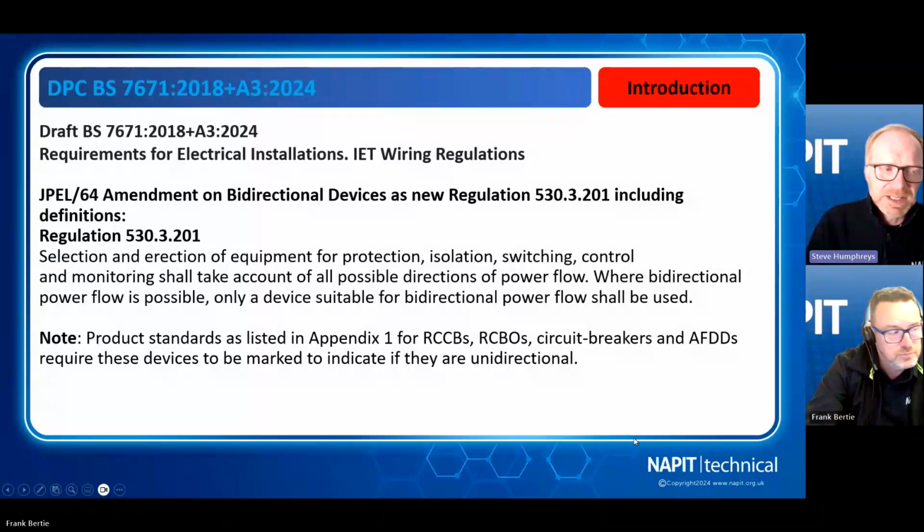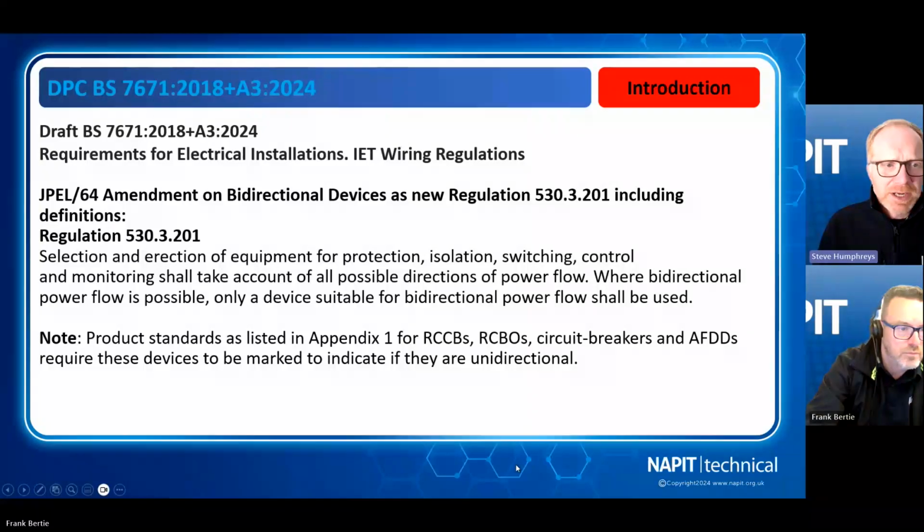Yeah, and I think that's key, Frank, because sometimes people are saying, oh, it doesn't matter, but actually there's evidence out there that, especially with things like RCDs and RCBOs, they can be particularly damaged if the incoming power affects the solenoid. You think the device is working and it's not doing what it's supposed to do. So we've got to take this stuff seriously, otherwise it wouldn't be in the regulations.